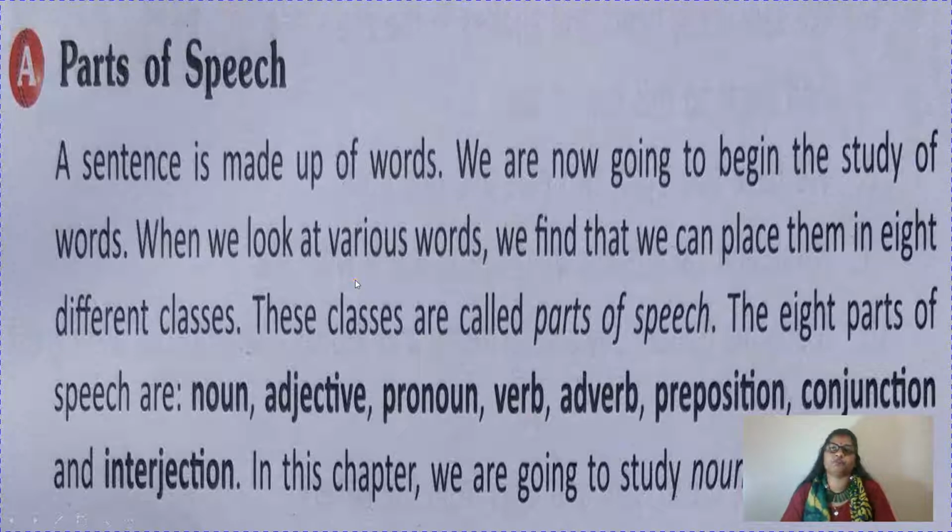Yes, children, see, we have learnt about sentence. It is made up of words which gives meaning, which makes some sense, okay, which has some meaning. We have also learned about subject and predicate. That a sentence is divided into subject and predicate. Fine. And we have also learned 4 different kinds of sentences: assertive sentence, imperative sentence, interrogative sentence and exclamatory sentence. But children, when we write a sentence, suppose I am writing Ram is a boy.